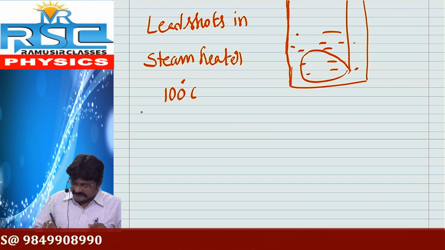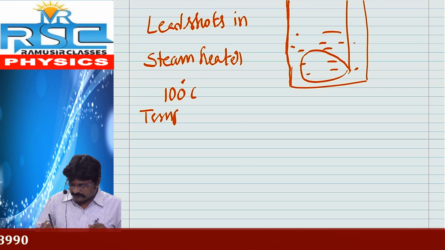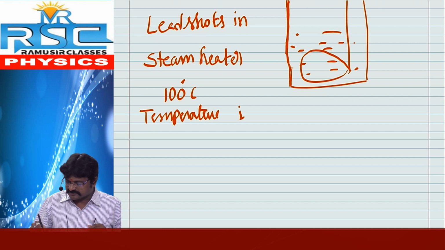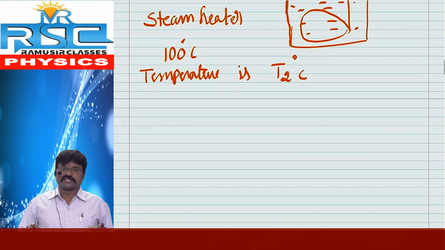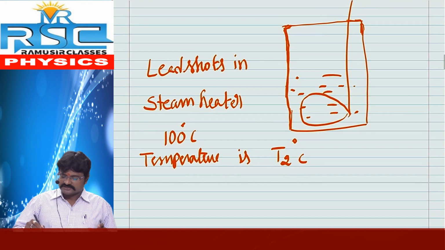The temperature here is T2 degrees Celsius. Then immediately these lead shots are transferred into the calorimeter.